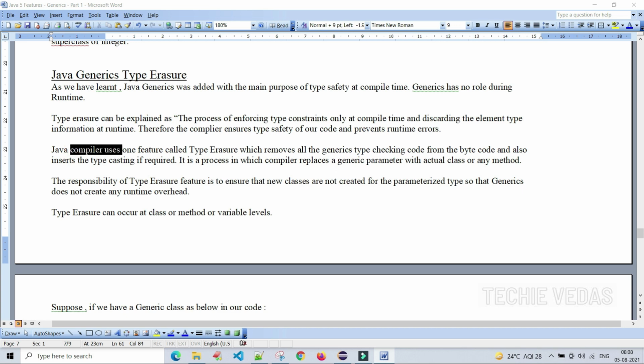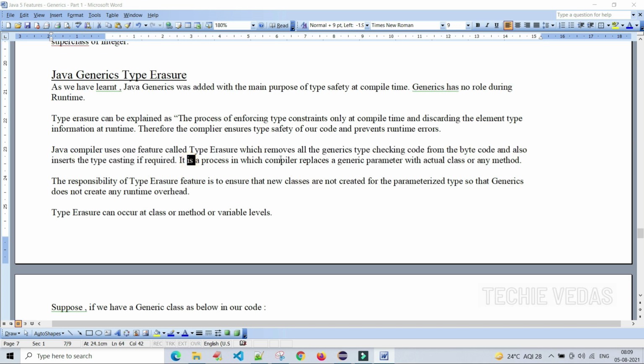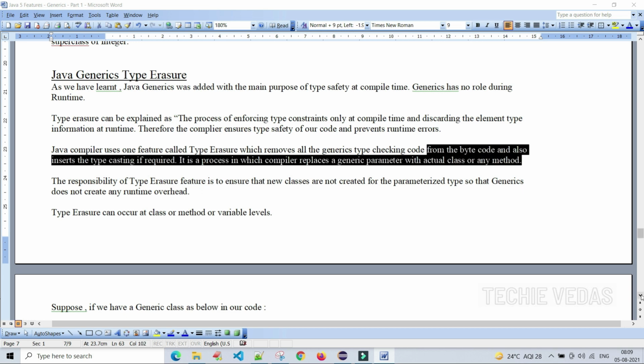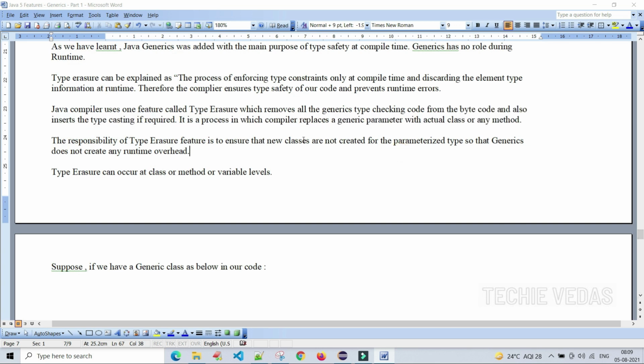The Java compiler uses one feature called type erasure, which removes all the generics type checking code from the bytecode and also inserts the typecasting if required. It is a process in which the compiler replaces a generic parameter with the actual class or any method. Just ignore this point because you will be confused. Nothing is there in that. Let me explain the next point.